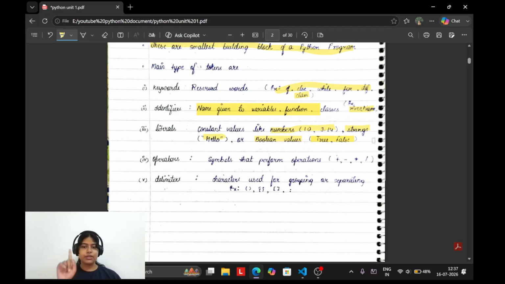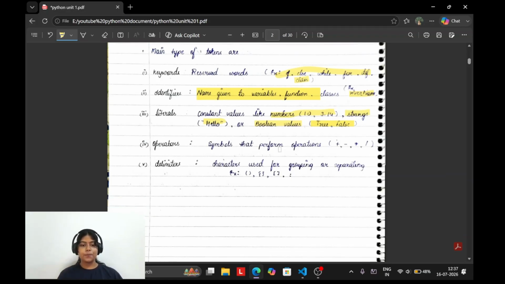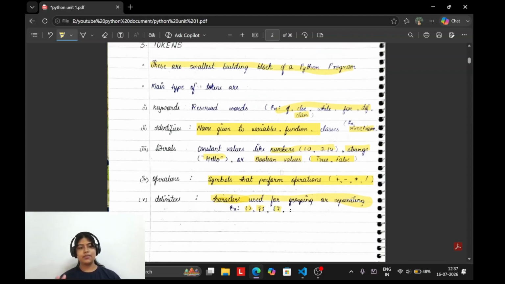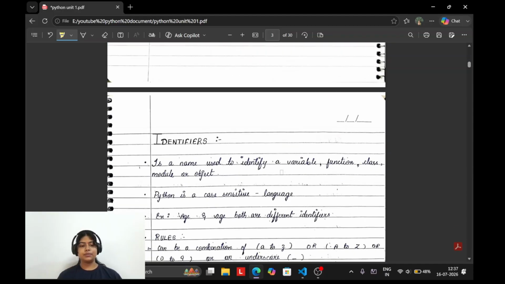Boolean values have only two outputs: the first is True, the second is False. Okay. Operators: symbols that perform operations are known as operators. Plus, minus, the asterisk sign is used for multiplication, and division. Okay. And delimiters. Characters — this is something not everybody knows — what are delimiters? Characters used for grouping or separating. Example: normal brackets, curly brackets, square brackets. Understood? So these are the main parts of tokens.